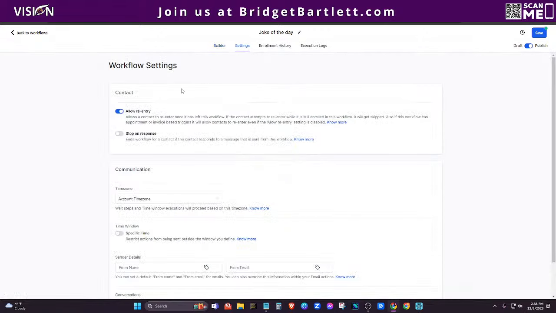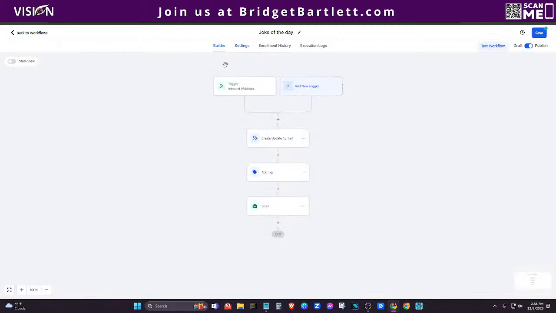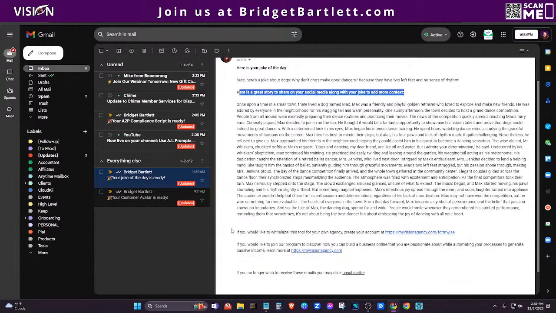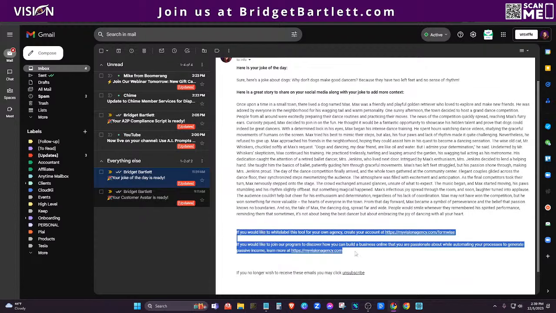Now I do recommend going to settings and making sure to turn on the allow reentry, because you want to make sure that every single time they enter that info in, even if it's the same person, that they are receiving those results. Okay. Now you can see here as well, I sent myself a sample of this and I just said the joke of the day about dogs. And so you can see the result. Here's your joke of the day. Here's a great story to share on your social media. And then here's what it looks like with all of the content here.